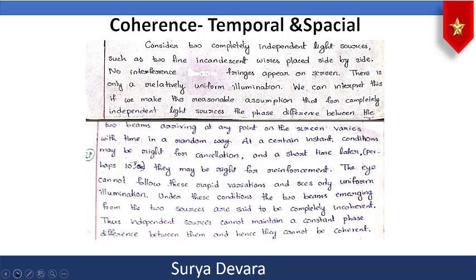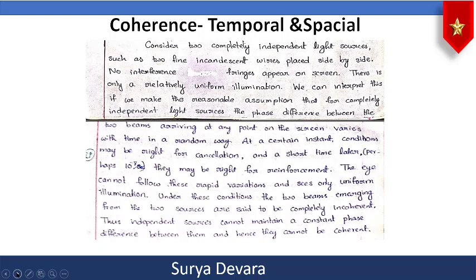No interference fringes appear on the screen. Yes, because these two independent sources of light emit waves of different wavelengths and in a very incoherent way, and that is the reason why you don't get any interference pattern. Even if they are monochromatic, then also the phase difference will not remain constant.